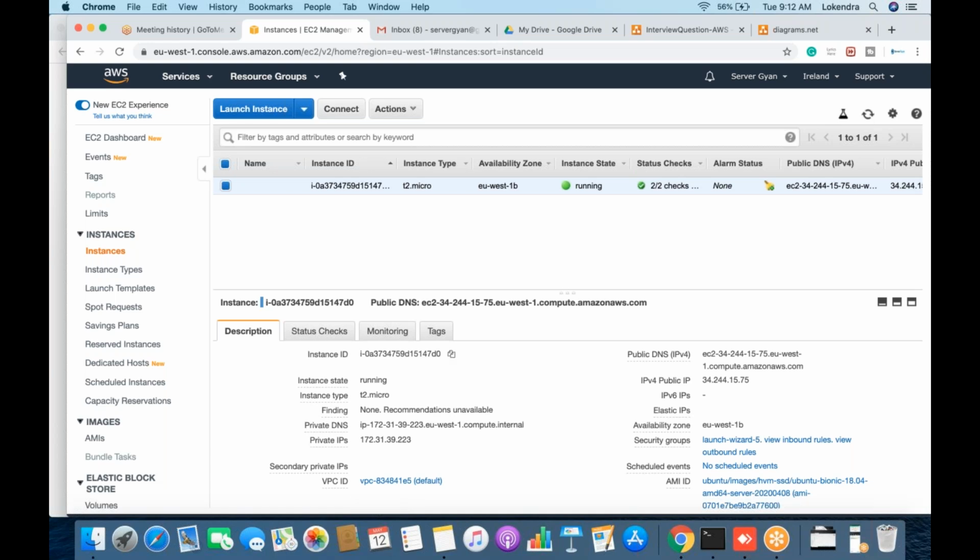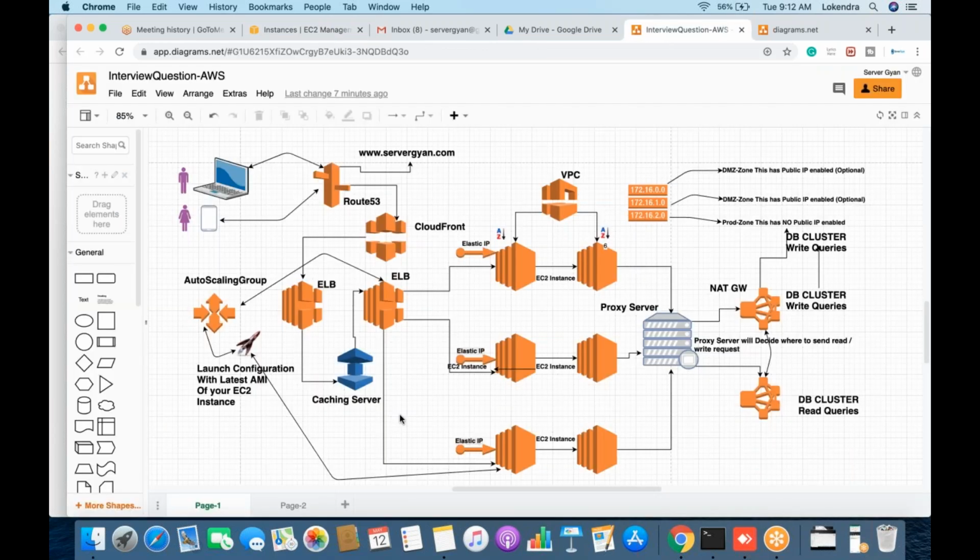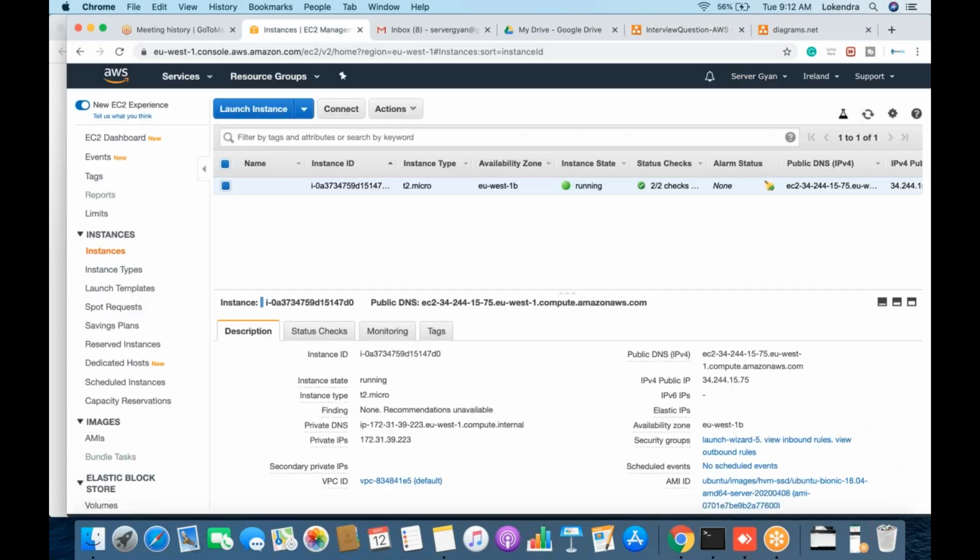So am I clear on that? Yeah, clear. But how do we deploy into production? When we talk about deploying into production, we have a base AMI ready. So okay, let us go here. Whenever we have an auto scaling group, there are two concepts: either we can configure a launch configuration or we can have a launch template. So let me show you that here as well.